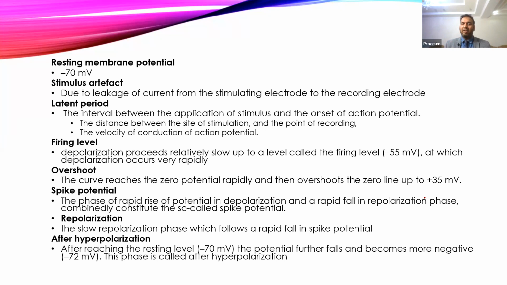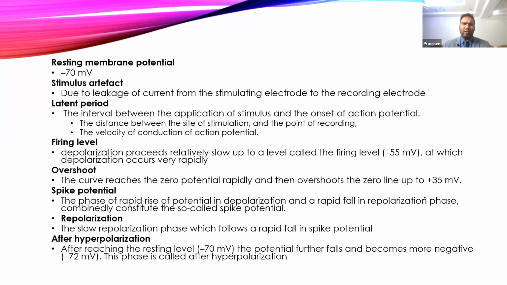So it forms a pointed upward portion, and that is called spike potential. Repolarization occurs, it slowly comes towards the minus 70 millivolt membrane potential, but it goes beyond that, much lower, somewhere around minus 72 millivolt, and this is called hyperpolarization.